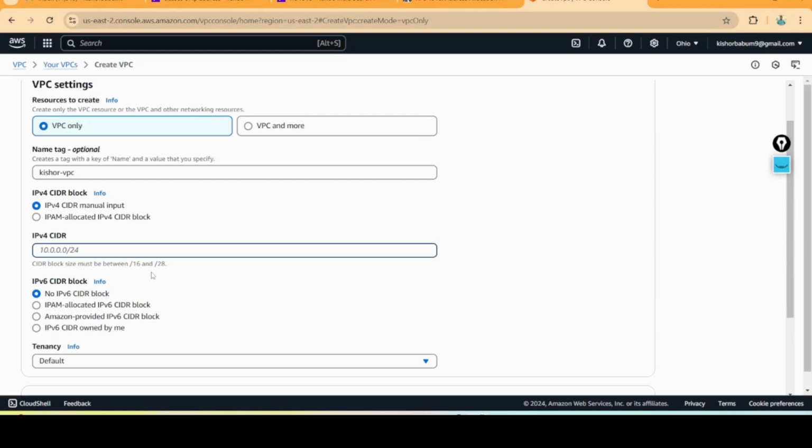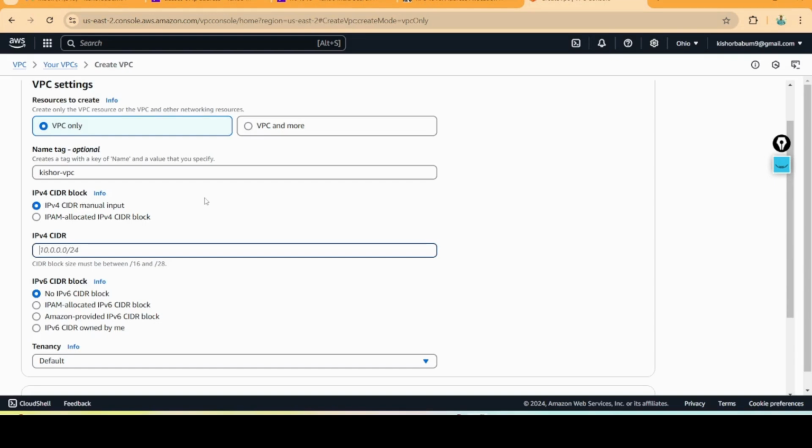Here also, the VPC gives multiple IP addresses to every customer. Without a VPC, all data would merge. As the name says, VPC is virtual private cloud. Virtual means EC2, and private means it creates isolation in the cloud. That is the main form of the VPC.